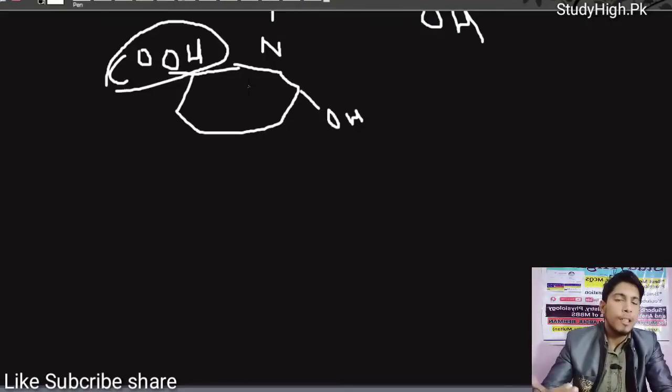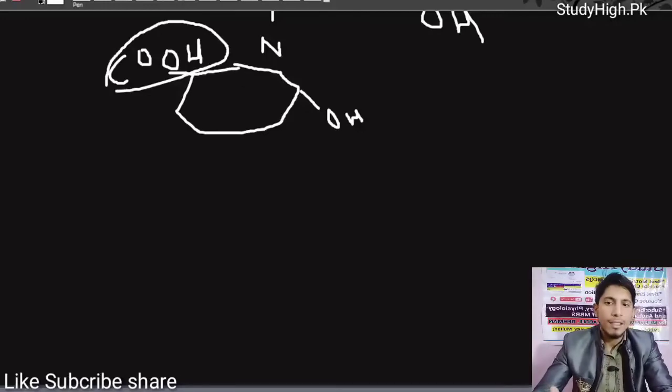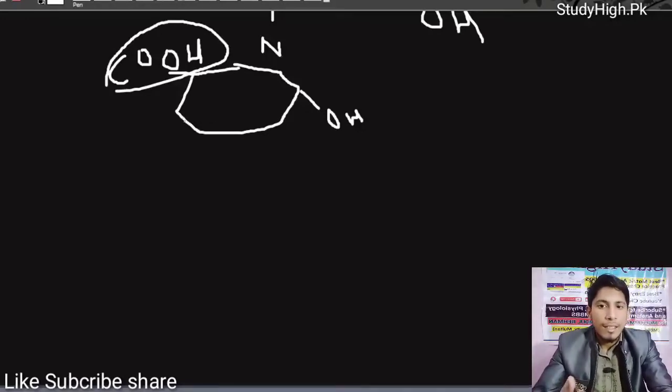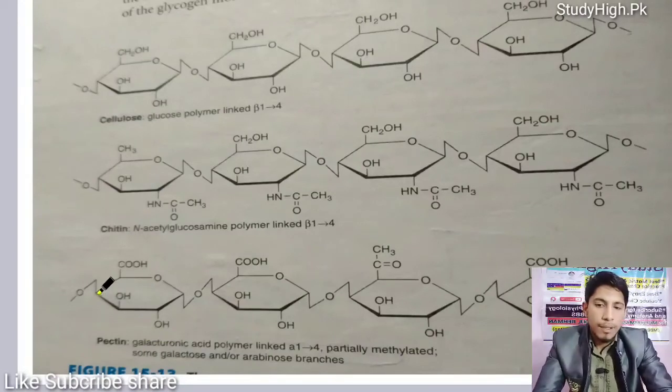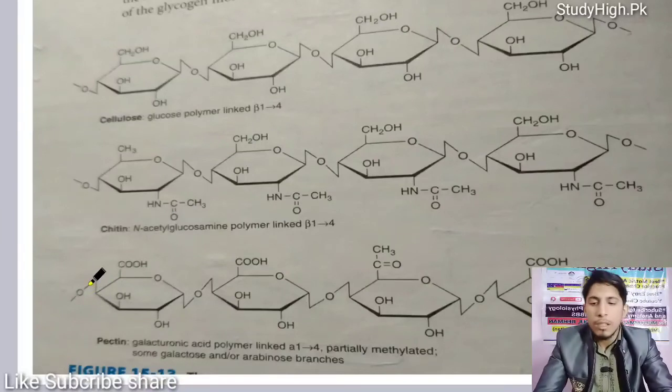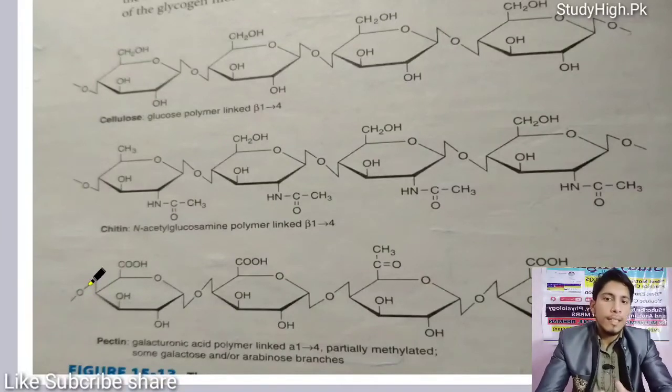So glucose is converted into glucuronic acid. But the monomer of pectin is galacturonic acid. It has the OH group projected upward on carbon 4, not downward. This is pectin. It consists of galacturonic acid because the hydroxyl group that is present on carbon 4 is projected upward. So this is the basic difference between glucose and galactose.